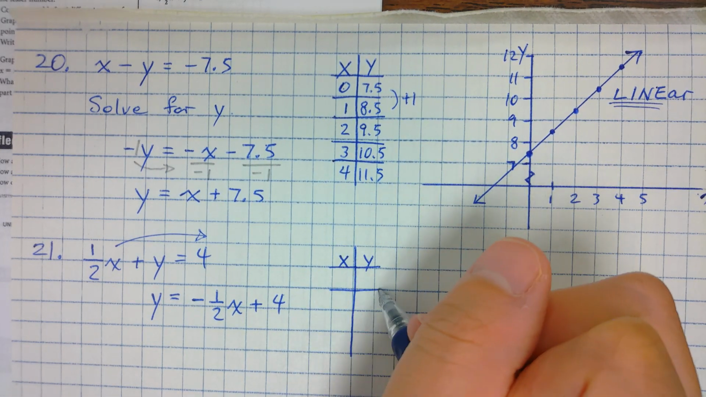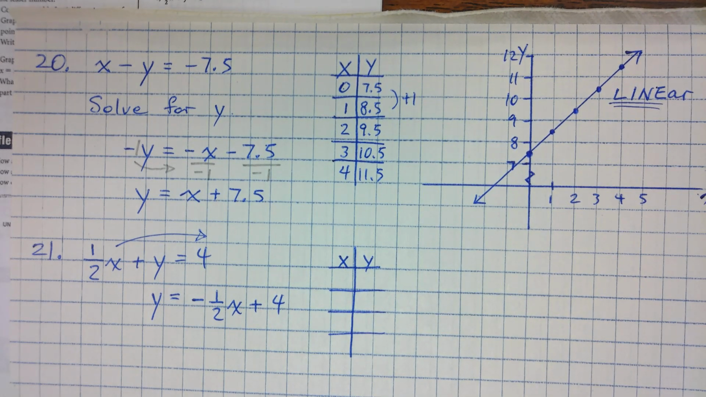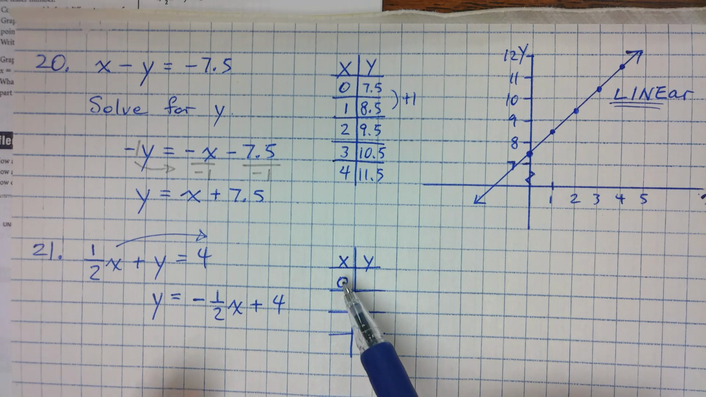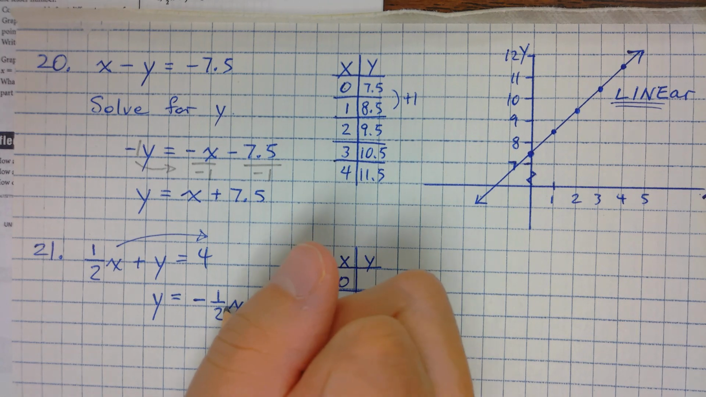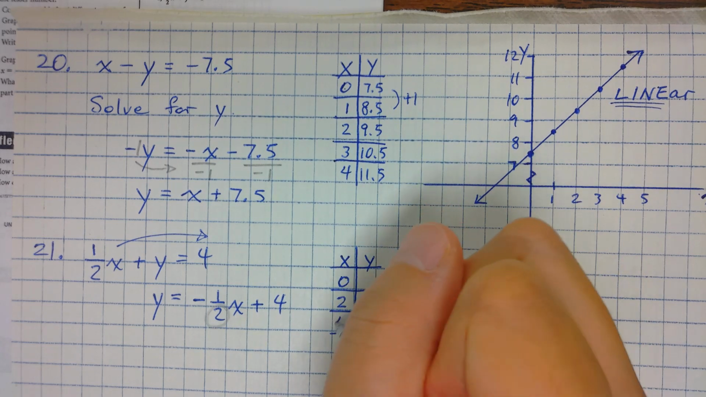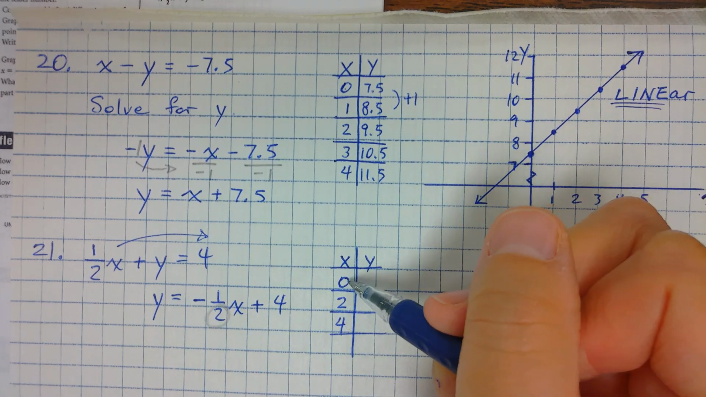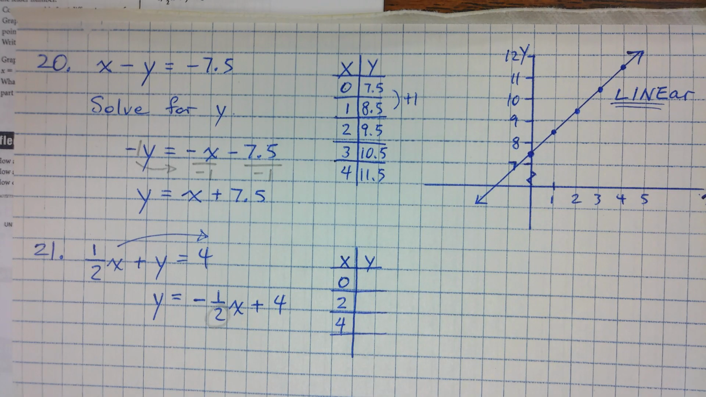Here, they only need you to do 3 numbers. Easiest number? 0. And then here's the tricky part. I could do 0, 1, and 2, but here's a trick. I have a denominator of 2. So if I go by steps of 2, I can always get whole integers. So instead of 0, 1, and 2, I'm going to do 0, 2, and 4. We'll see what happens when I do that.